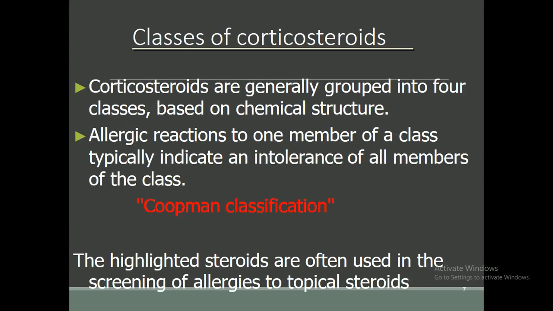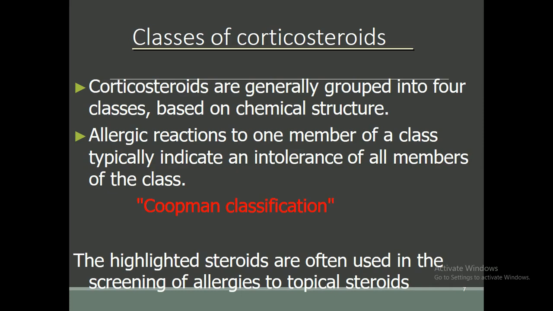Now come toward the classes of corticosteroids. Corticosteroids can be classified into different categories. They are generally grouped into 4 classes based on chemical structure. For example, an allergic reaction to one member of a class typically indicates an intolerance of all members of the class.